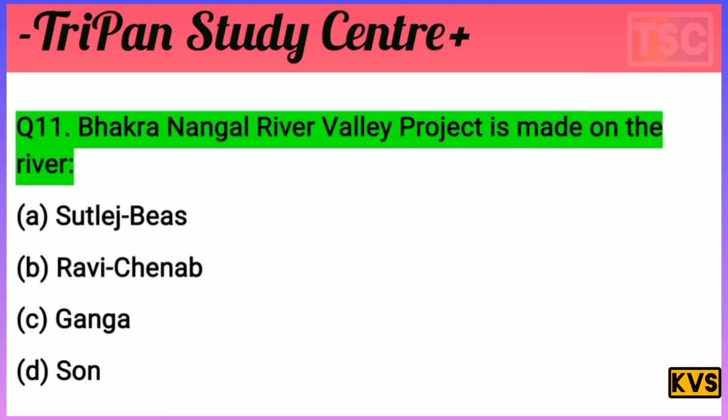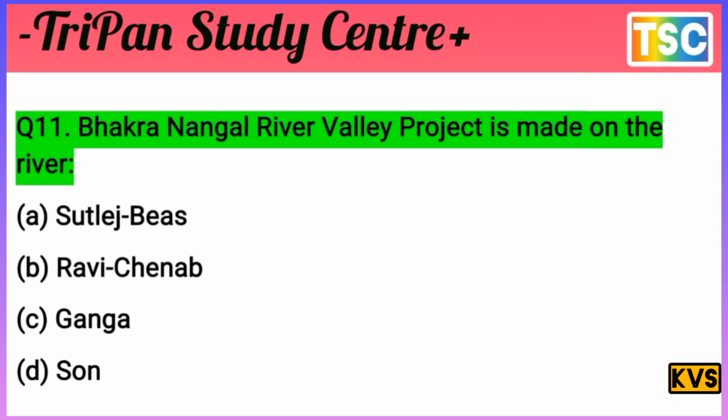Let's see the next question. The next question arrives here. The question: Bhakra Nangal River Valley project is made on which river? That's important for all exam views. Options: A, Satluj and Beas; B, Ravi and Chenab; C, Ganga; D, Son. That's an important question for the exam. The question is clear here.